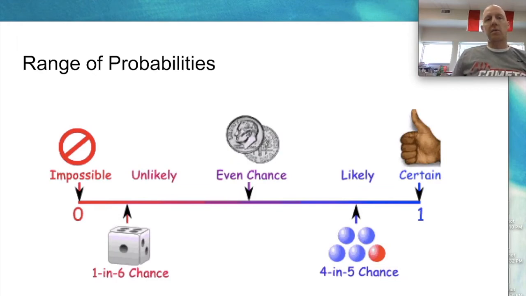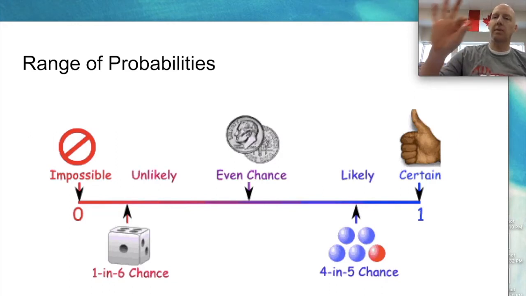Just to throw this in there, remember there's a wide range of probabilities. Down on the left here, we have the impossible, so 0 chance. Think of something right now that is impossible. In the next 4 seconds, me growing a full head of hair. 1, 2, 3, 4. Yep, didn't happen. It's impossible. Something certain: me having no hair in the next 4 seconds. 1, 2, 3, 4. Yep, certain, 100% chance.